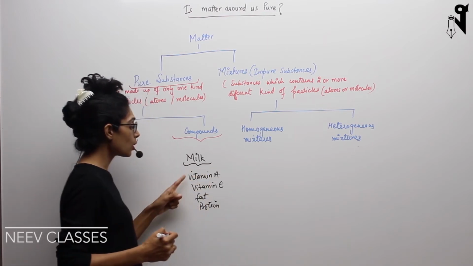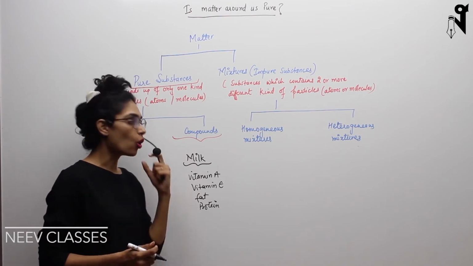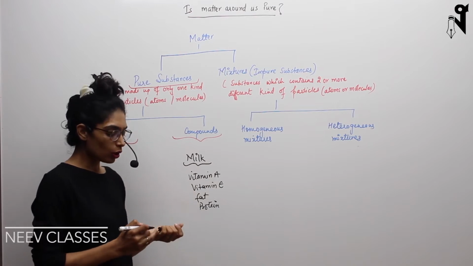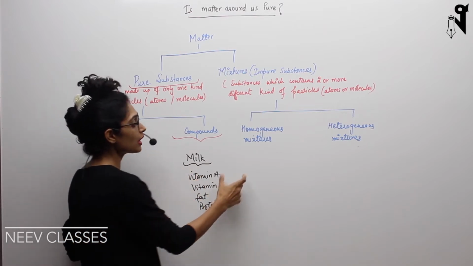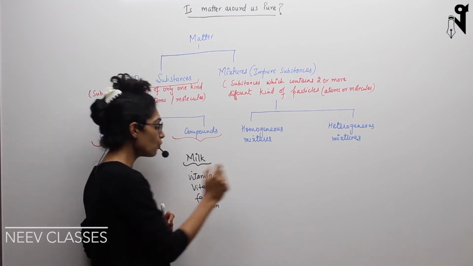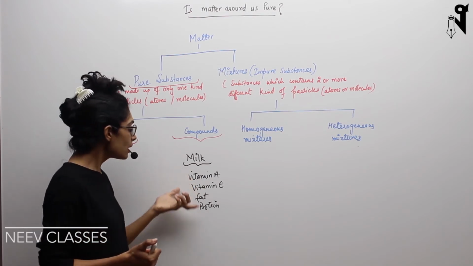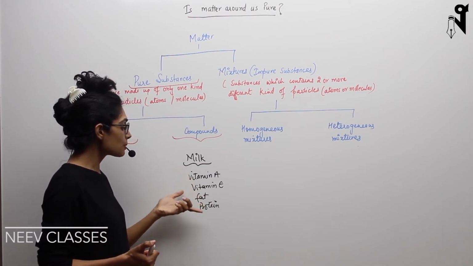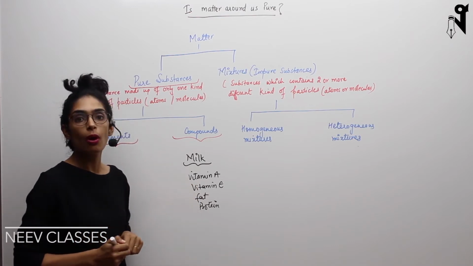And let me tell you one thing, all these are chemical compounds. All these have different chemical composition. All these have different molecular formulas. If you talk in terms of chemistry, vitamin A has a formula, vitamin E has a formula, fat has a formula, and protein has a formula. So don't you think all these are different substances altogether, different molecules altogether, which have been mixed together and the milk has been formed?